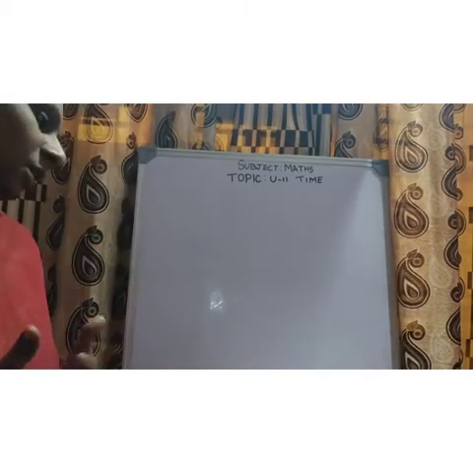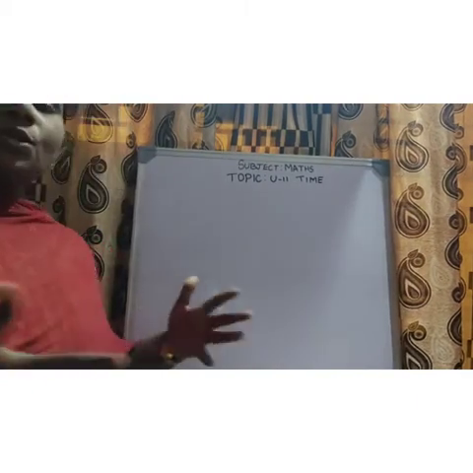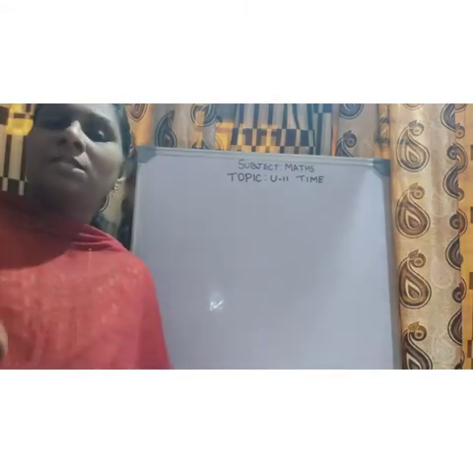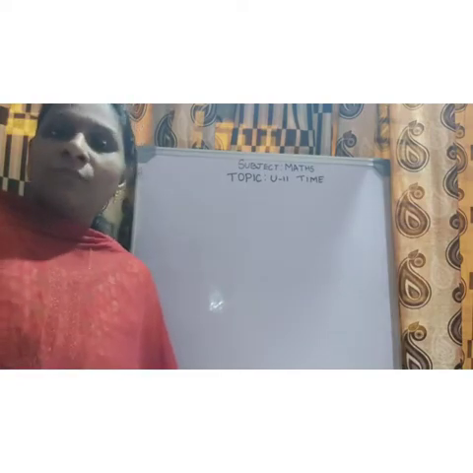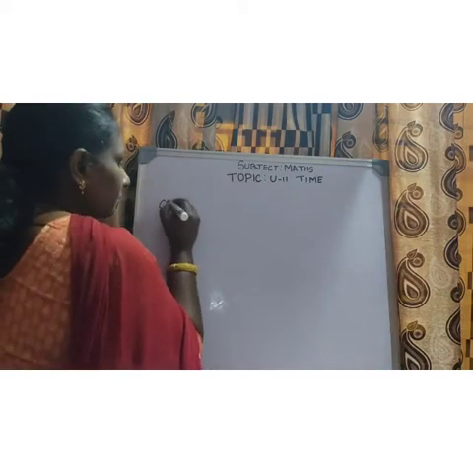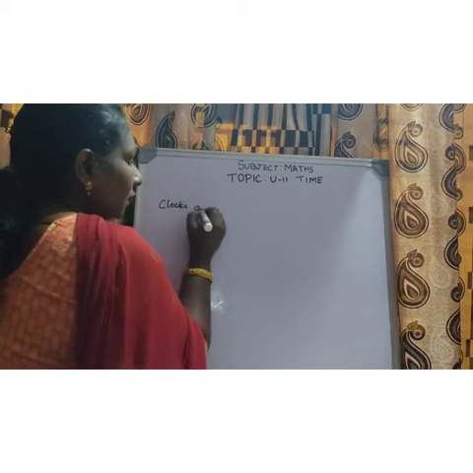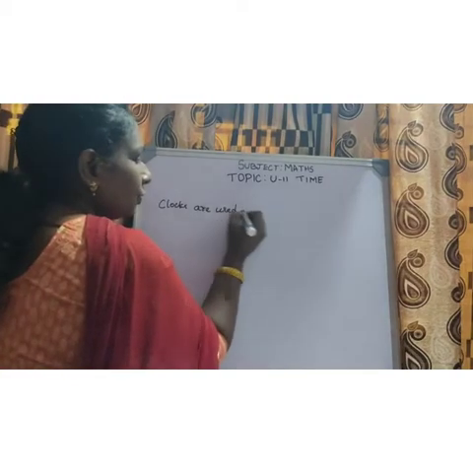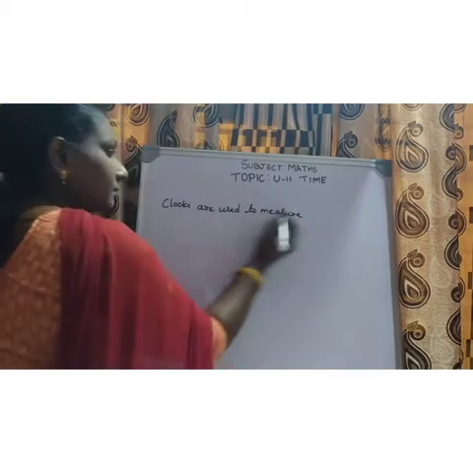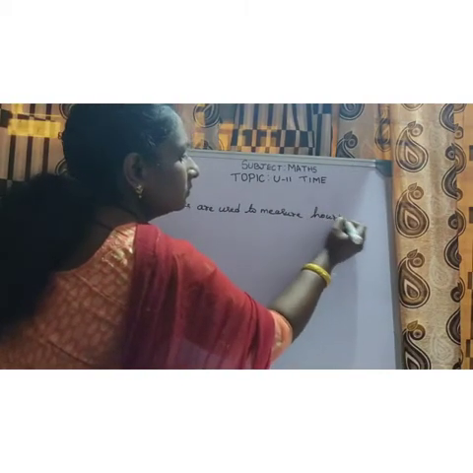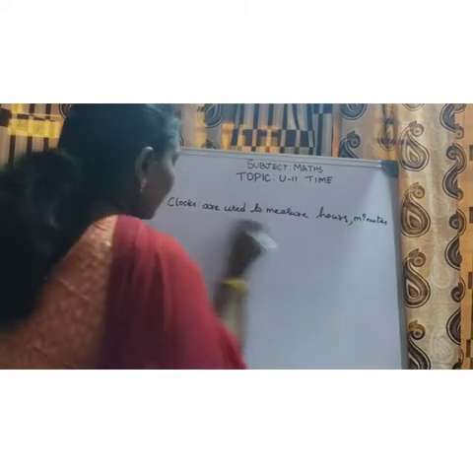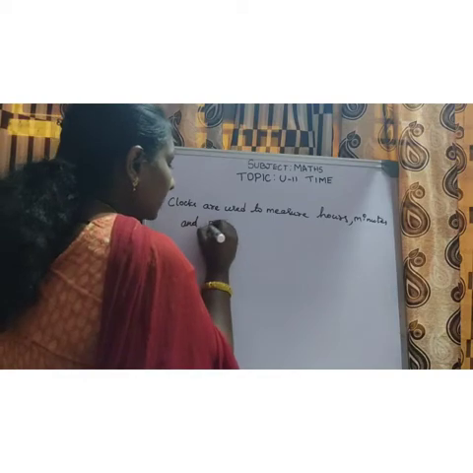So we measure hours, minutes and seconds. How do we measure them, children? What do we use to measure these hours, minutes and seconds?